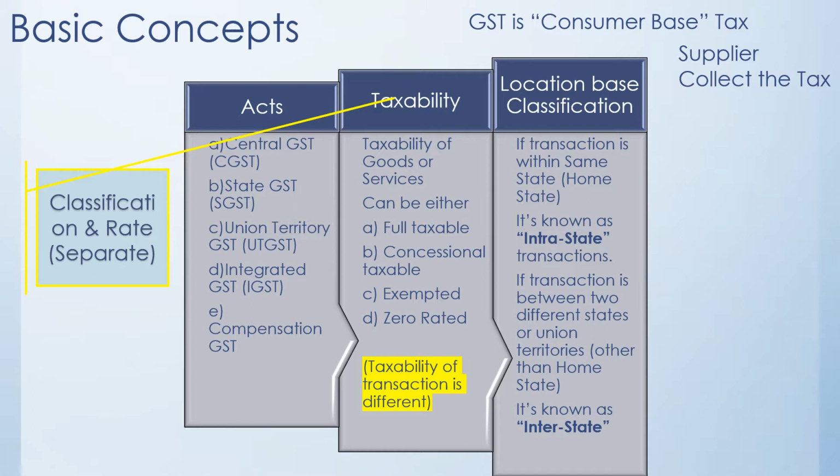But if the transaction is between the two different states or two different territories or any other combination other than the home state, in that case it is known as an interstate transaction. And in the case of the interstate transaction, integrated GST is applicable. But what the government has done, to see that the impact in totality remains the same: if the IGST, that is an integrated transaction, is 18%, when it is an intrastate transaction, means within the home state, then this 18% is divided into two parts as 9% for CGST, 9% for SGST.